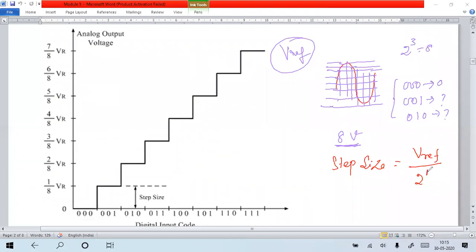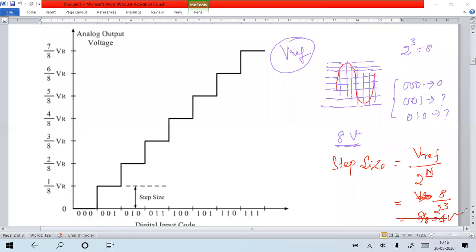How many bits of binary are you taking? I am taking 3-bit binary. That means 2 to the power of n, where n is the number of bits of binary you are going to use to represent your voltage level. I am using 3 bits, so what is the step size? V reference is 8 volt and 2 to the power of 3 is 8. So 8 by 8 is 1, that is 1 volt. So every binary value changes from one value to another for every step size.